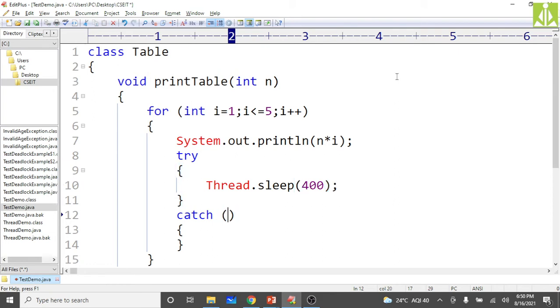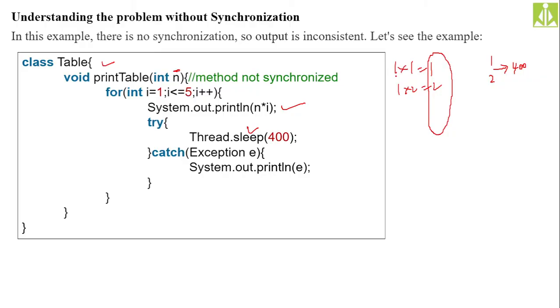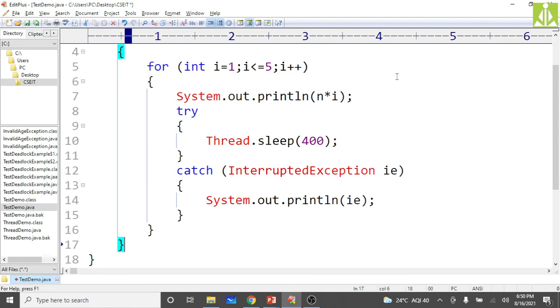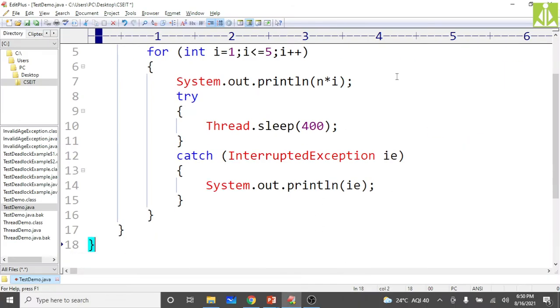Then inside the catch block, InterruptedException ie will occur. Come down, and here you can print that exception on the output screen: System.out.println of ie. Close this, put the semicolon at the end. Okay, this is it. In this particular class we will write only this one.